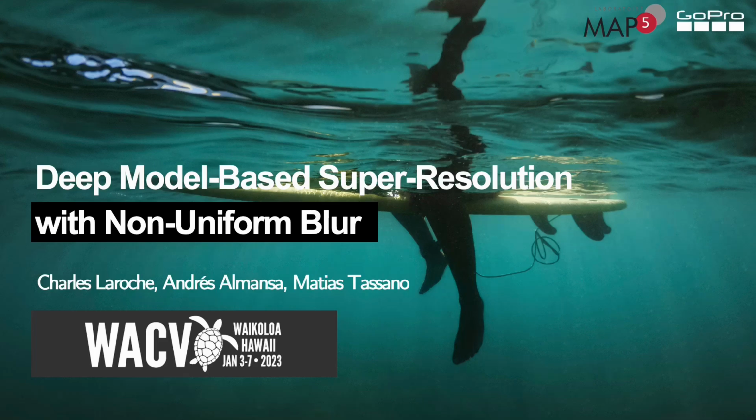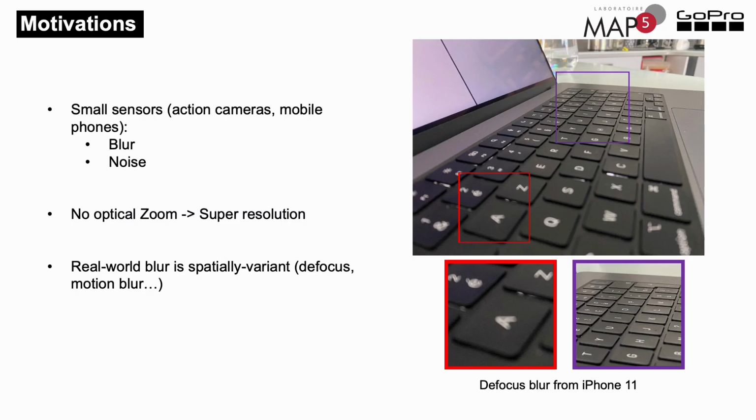I'm going to present our work entitled Deep Model-Based Super Resolution with Non-Uniform Blur. This is joint work with Matias Tassano and Almansa, and this work is supported by GoPro and Map5 Laboratory from Université Paris-Cité. Let's start with some context.